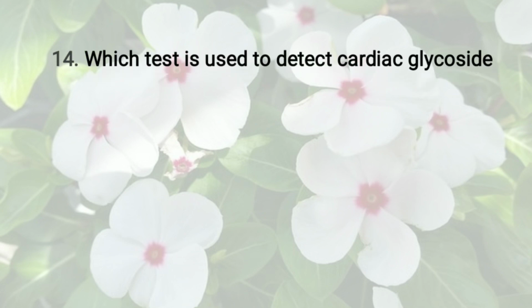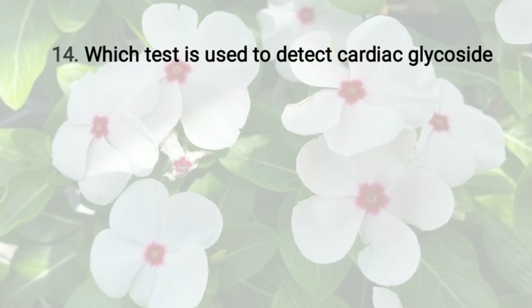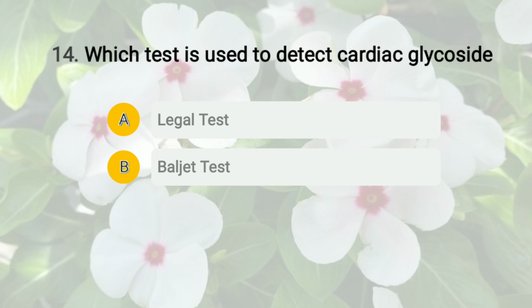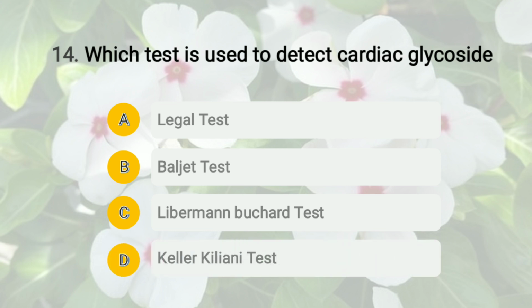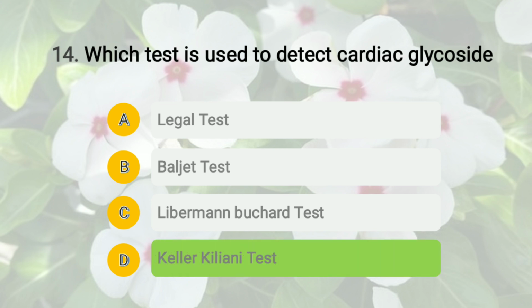Then question number 14. The question is: which test is used to detect cardiac glycoside, and the options given are A, Legal's test, option B, Baljet test, option C, Liebermann-Burchard test, and option D, Keller-Kiliani test. And the right answer of this question is yes, Keller-Kiliani test.